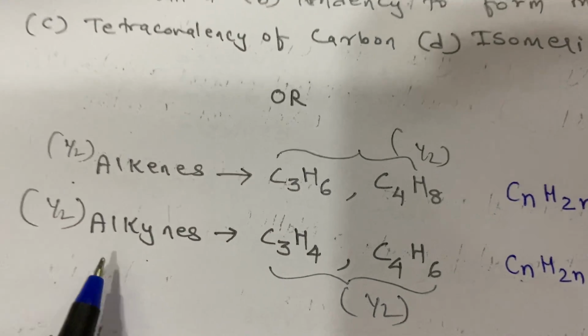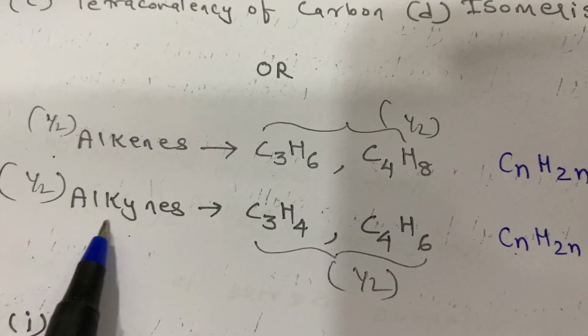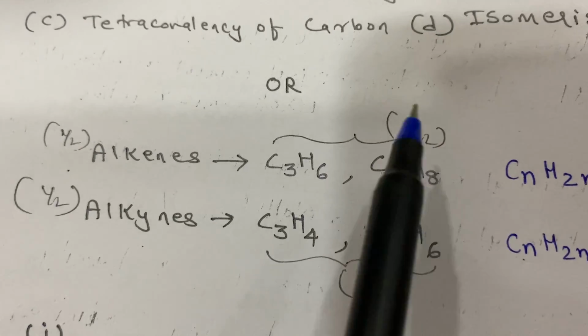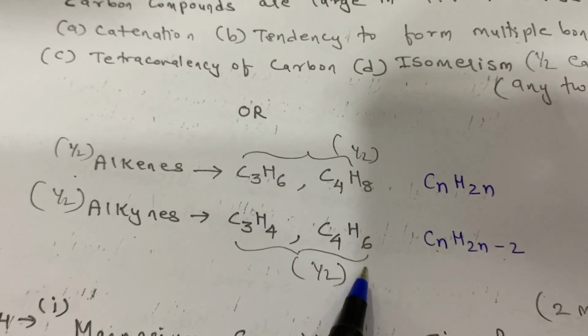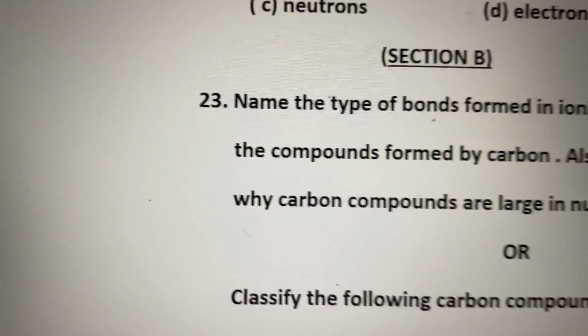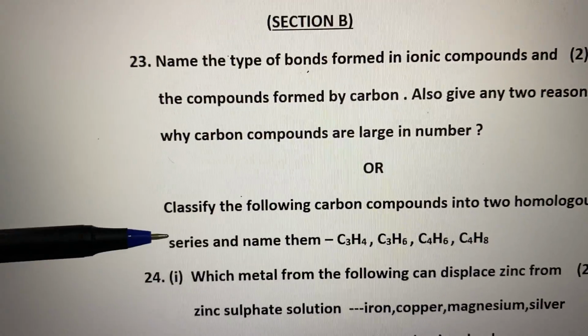So you don't have to write down names here. You have to write down the homologous series, alkynes, and these two are alkynes. So this carries half a mark. This question was of a total of 2 marks. Clear? Now here, there was one OR option. So we have solved question number 23.